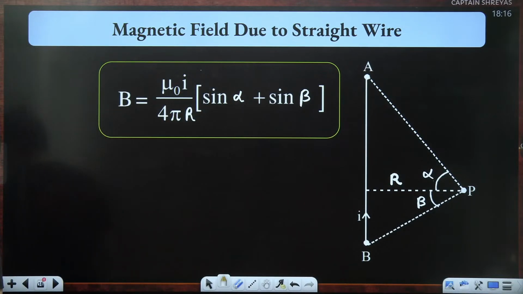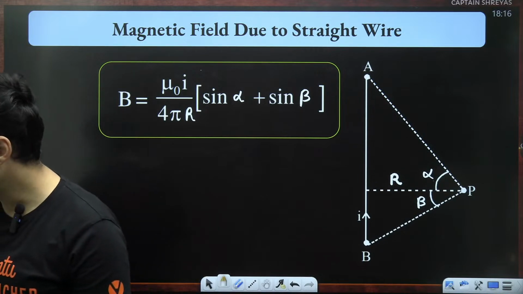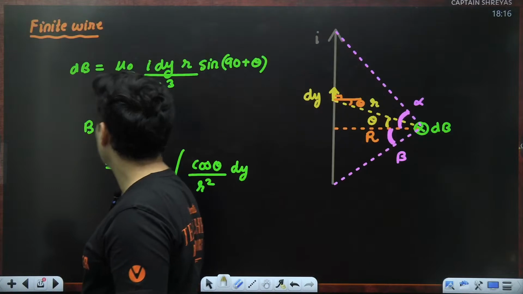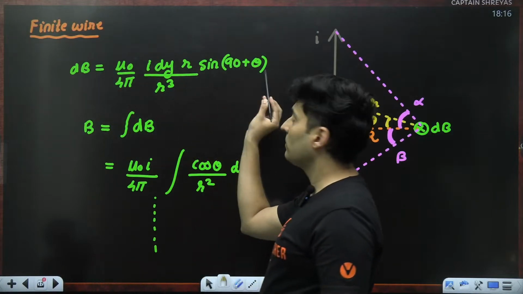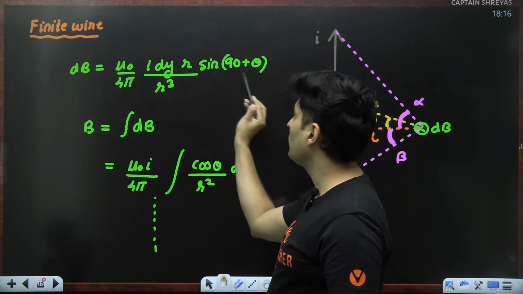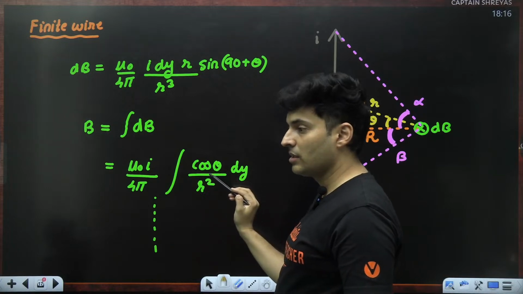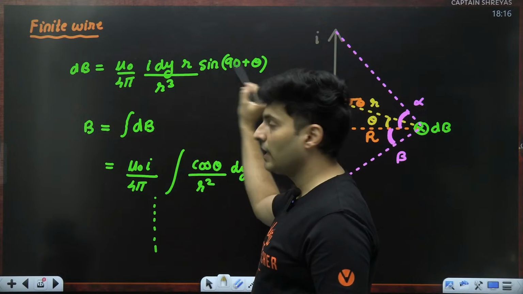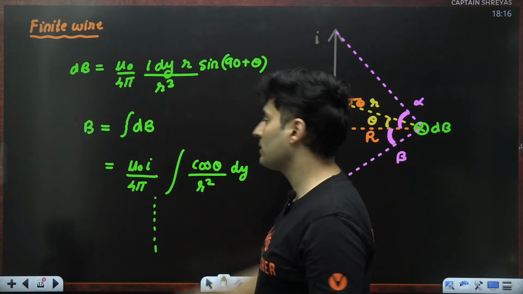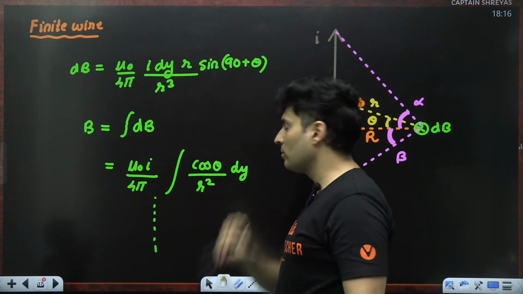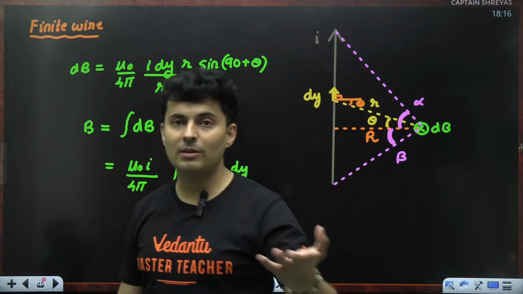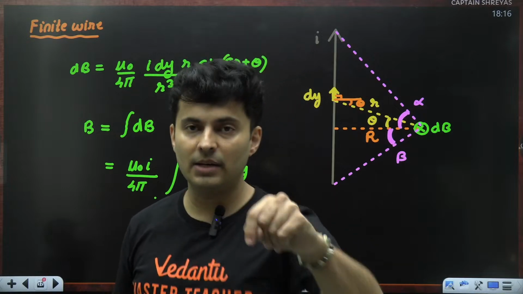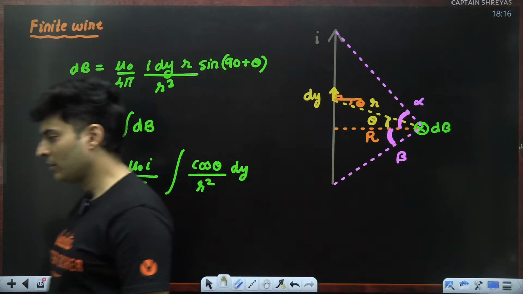Okay, I hope this is clear. Yes, second quadrant cos is negative, but sine is positive. No, sine of 90 plus theta. Sine in the second quadrant is positive, so it will be plus cos theta. How will it be minus cos theta? All silver teacups: sine is positive in the second quadrant, 90 plus theta. So the sine value should be positive. It's not cos of 90 plus theta. Cos of 90 plus theta is negative sine theta. Sine of 90 plus theta will be positive cos theta. Okay, got it?